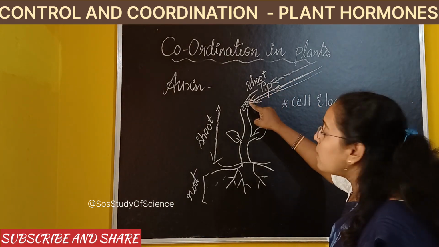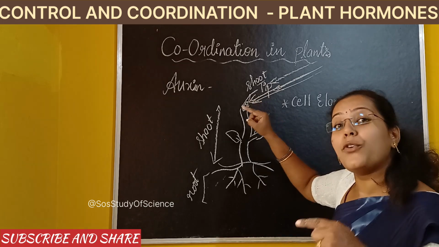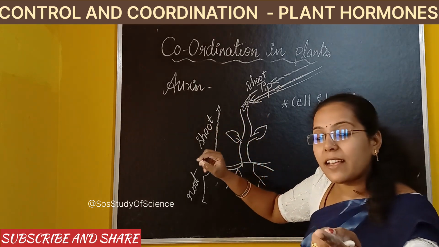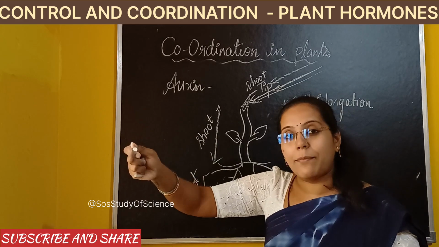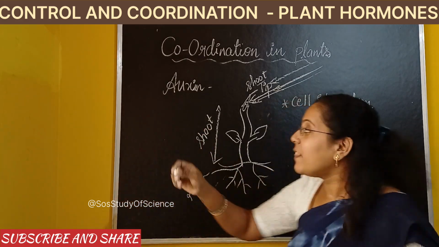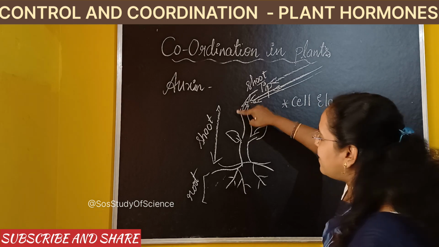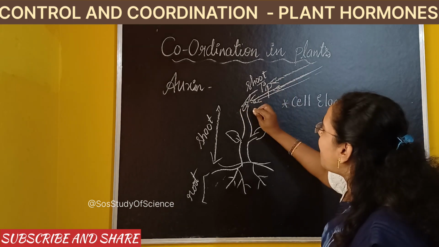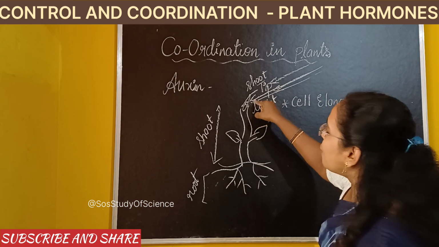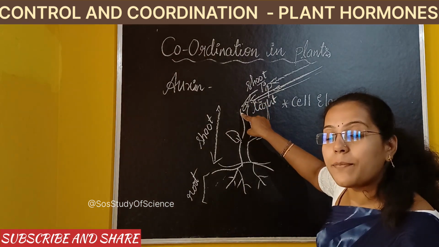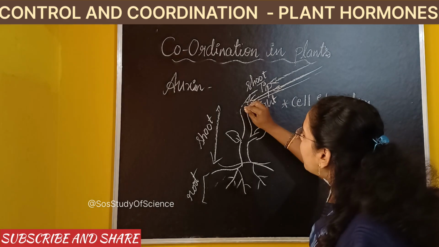As the light falls on the shoot tip, the cells present at this region will show elongation. Correct? But now these cells which are getting elongated, that are becoming longer, they actually move from this region to this region. That means this is the region where the light is focused. Okay, as a result of it, cells are getting longer. The cells which became longer now move towards the shady part.